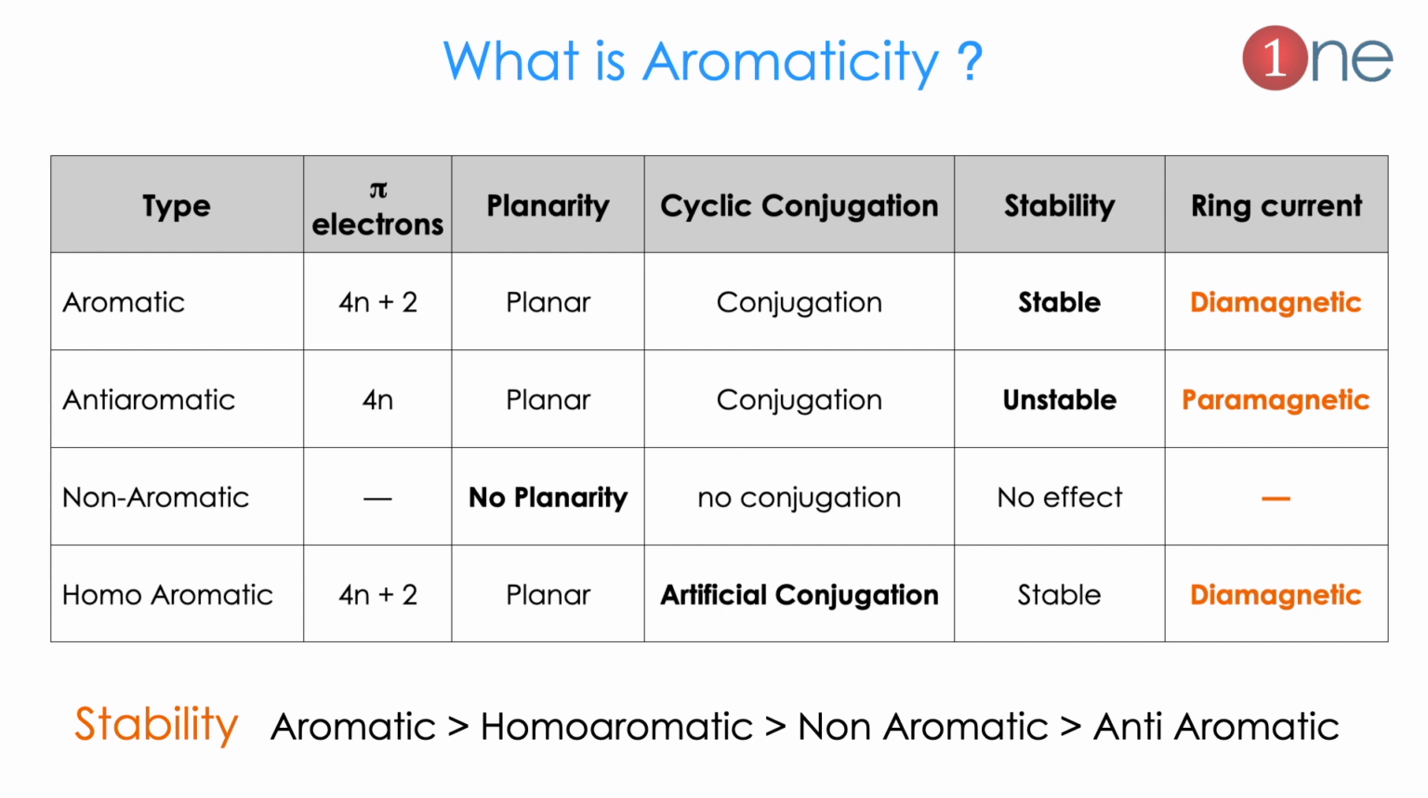And a very important thing you should know is the ring current. For aromatic it is diamagnetic, for anti-aromatic it is paramagnetic, for non-aromatic there is no effect, and homoaromatic is also diamagnetic. Another important thing is stability in terms of aromaticity. Aromatic compounds are the most stable, the next is homoaromatic, then non-aromatic, and finally anti-aromatic. The most stable is aromatic, the least stable is anti-aromatic.